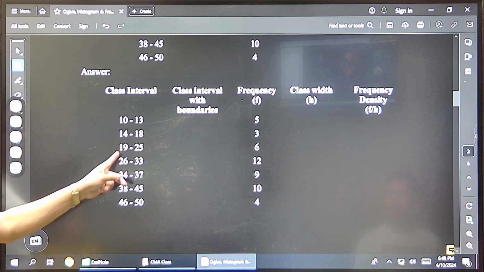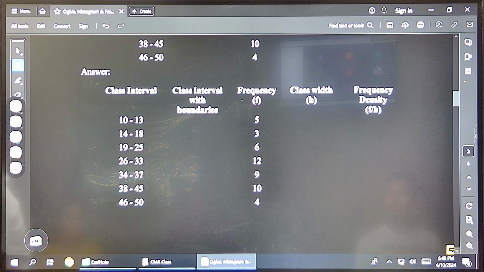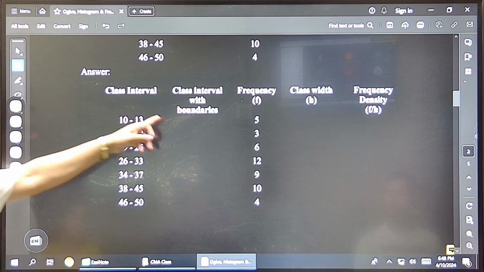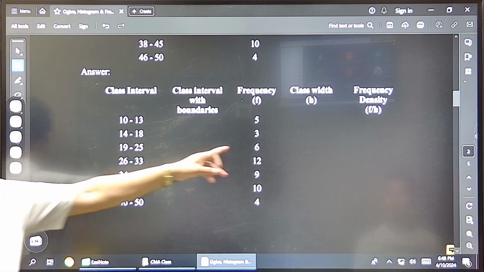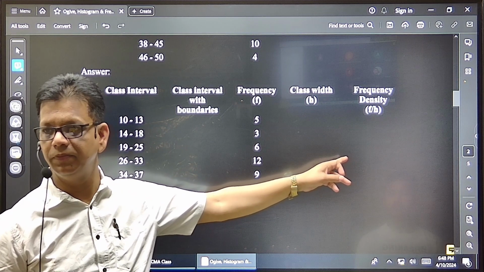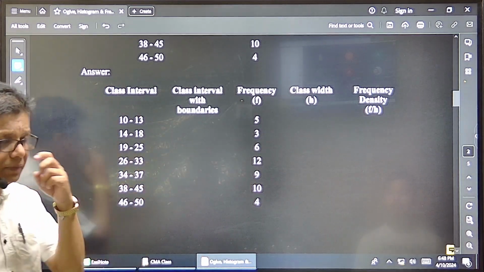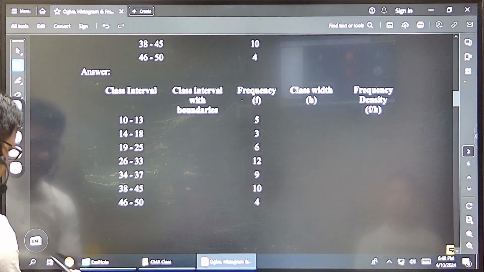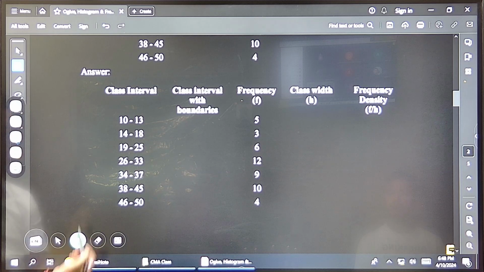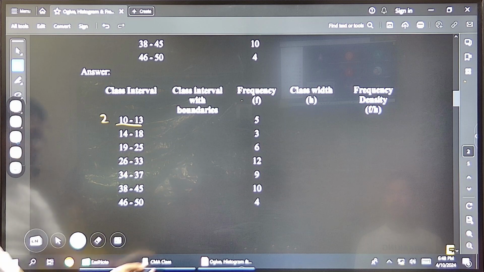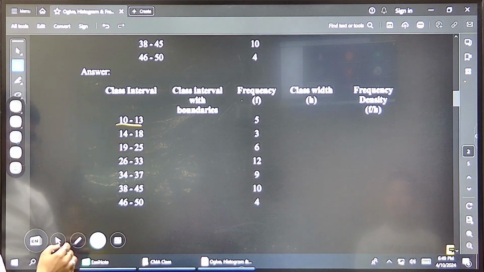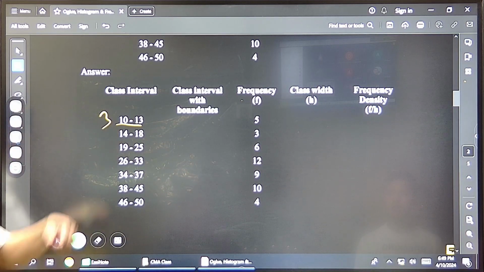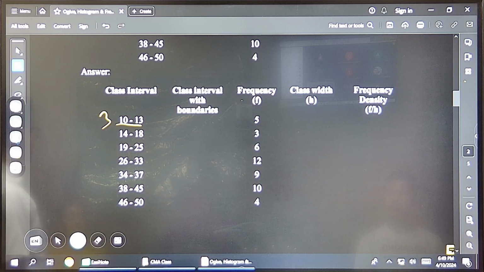13, 14, 18, 19, not continuous. So what to be added or subtracted? 0.5. So first you make it continuous. Rest of the things are the same. Now, any idea? I just ask a question, you try to answer. What is the class size here? 3. Now if you make it continuous, what will be the class size?